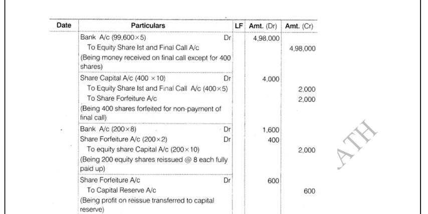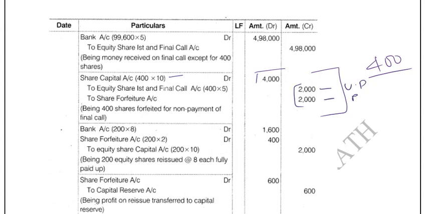So here comes the forfeited entry. 400 shares, so 400 into 10 rupees. As I already said, always the share capital should be debited with the par value. So 400 into 10. 5 rupees he didn't pay, unpaid. 5 rupees he paid. So this will come to your credit side, because there is no premium or discount originally. No such concept here in this entry. So straightforward entry. So share forfeiture is credited with 2000.